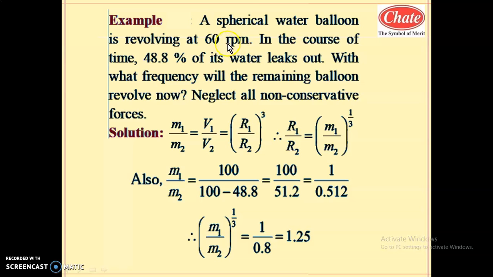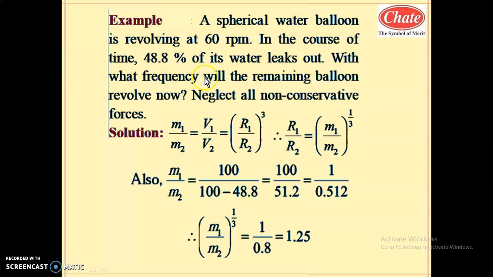So the unit gets cancelled, or we can find the other value in the same unit, revolutions per minute, because here we have a comparative case, first case and second case. In the course of time, 48.8% of its water leaks out. So out of the total water, this much water leaks out. Whenever such a physical quantity is expressed in percentage, we have to consider the initial reference value as 100. So out of the 100, 48.8 part of the water is removed from that water balloon.